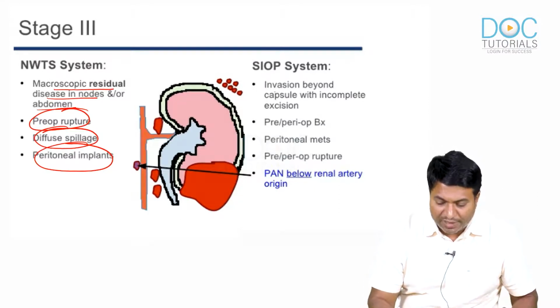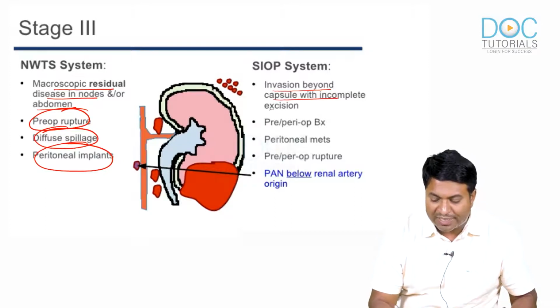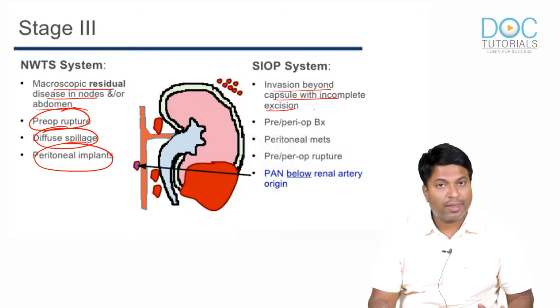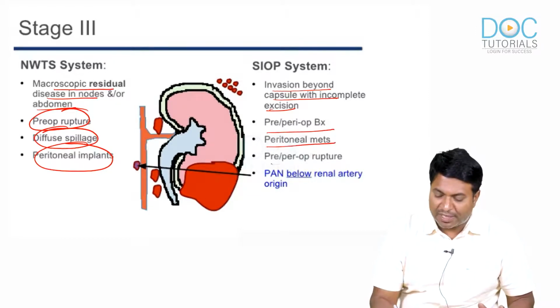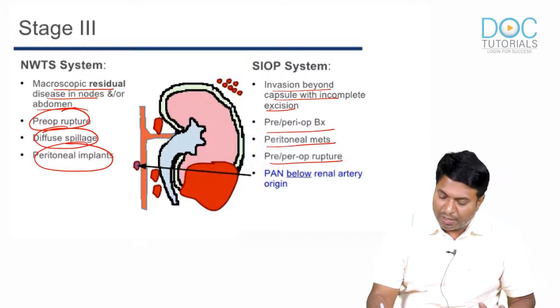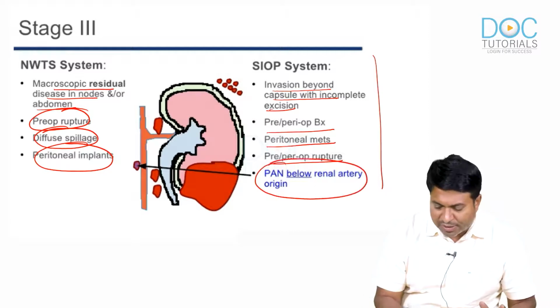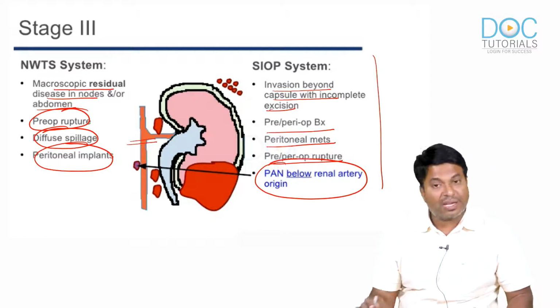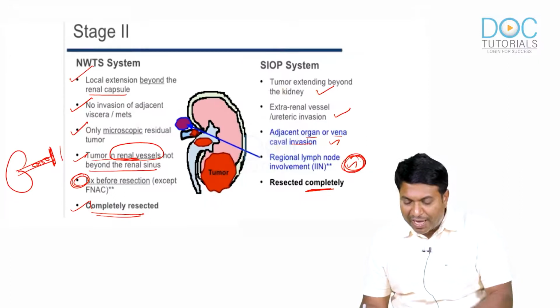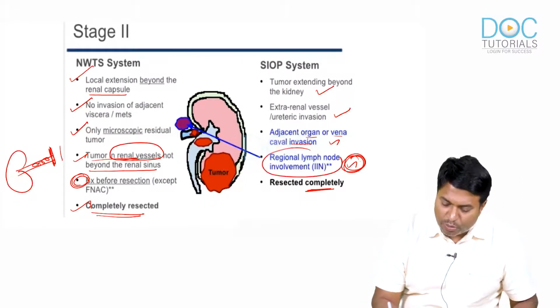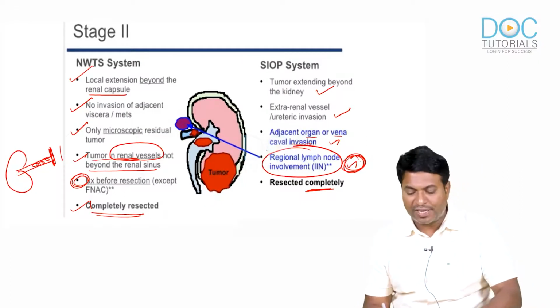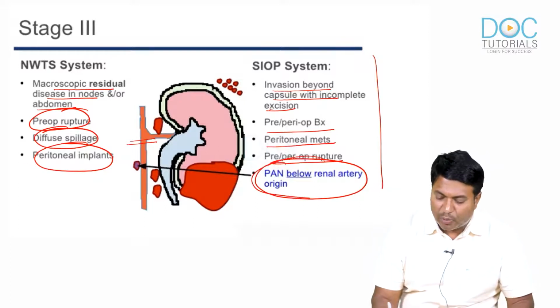In SIOP, the tumor has invaded beyond the capsule with incomplete excision. Pre-op or per-op biopsy is done, and peritoneal mets are seen. Para-aortic nodes below the renal artery origin will come under SIOP. So para-aortic nodes are here, whereas here only regional nodes are involved. In SIOP 2, it is regional nodes. In 3, it is para-aortic nodes.